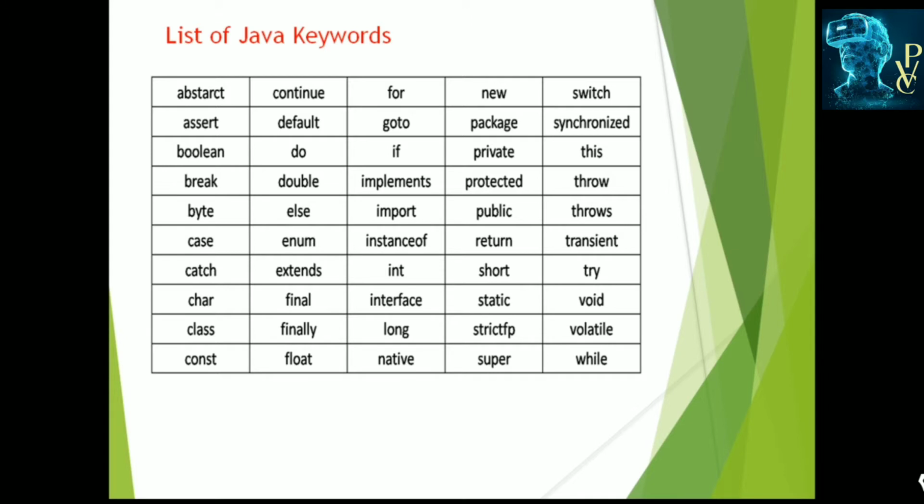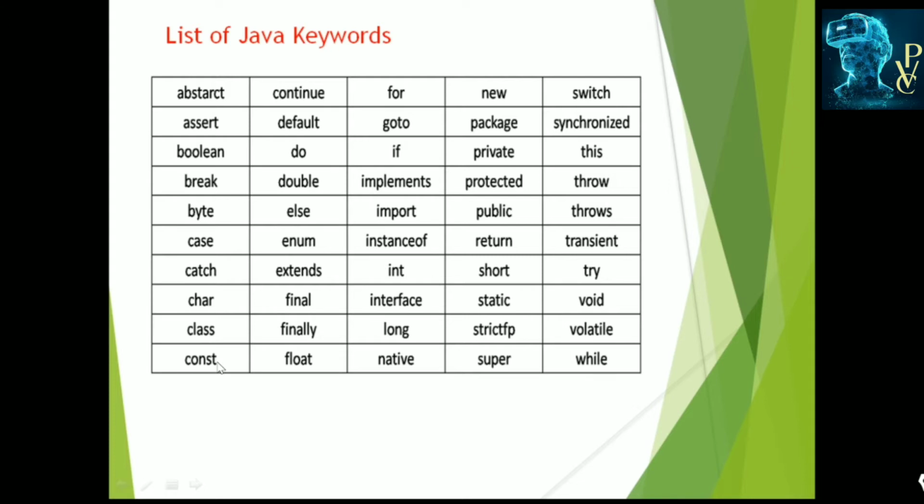Return is the return statement in the functions. Instanceof is the special operator which is used to check whether the object is an instance of the specified type. Enum is a user defined data type. Try and catch are used to specify the exception handling blocks. Char is the data type. Class is used to define the class. Const is used to define the constants.